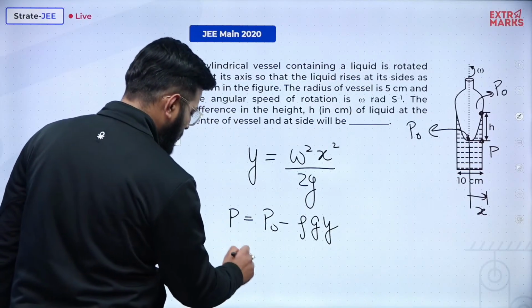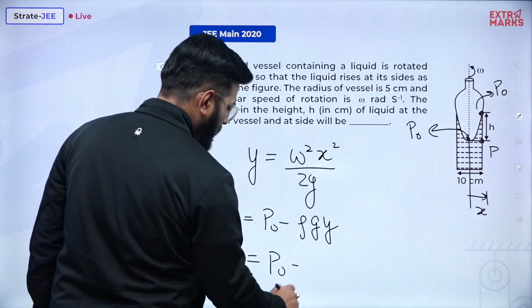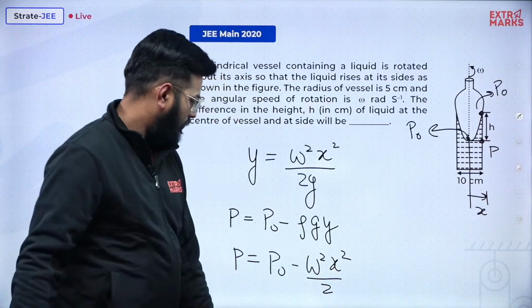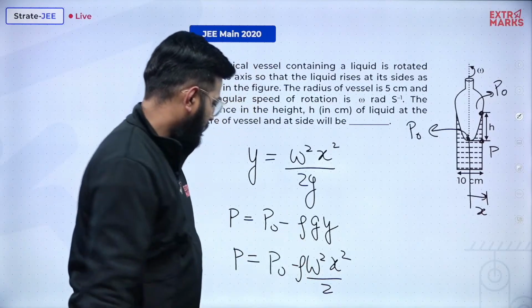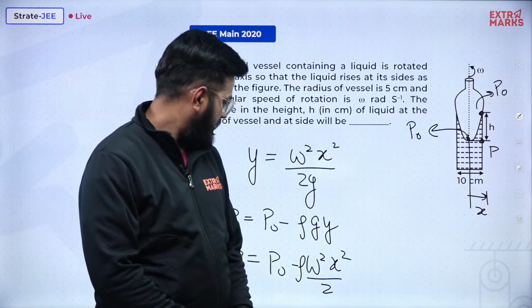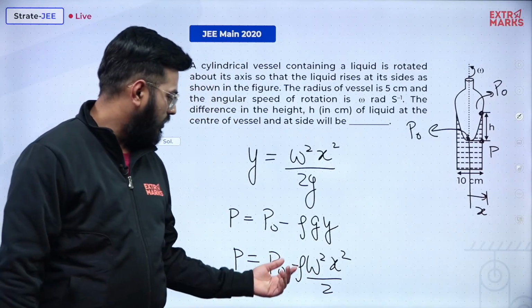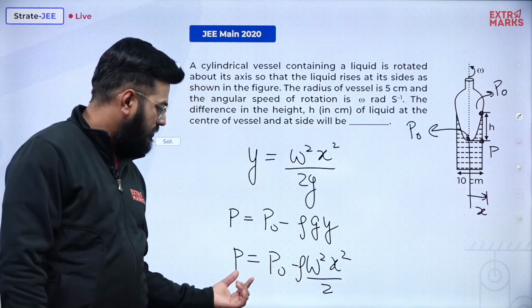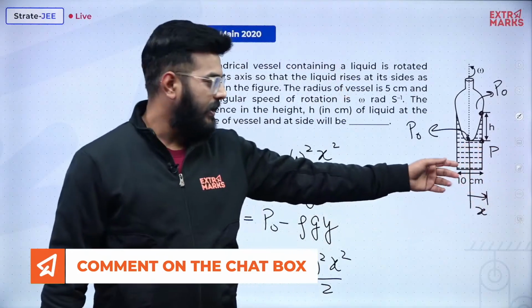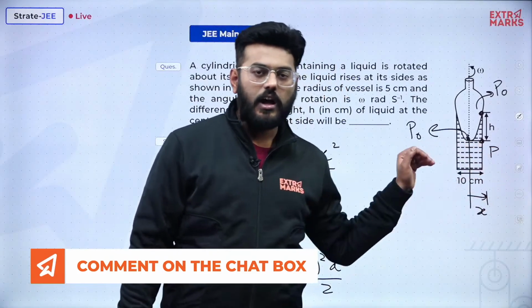On using calculus, what I can finally deduce is that the relation will come somewhat like this: P will be equal to P naught minus rho omega square x square by 2. Okay, omega square x square by 2, am I right? Yes sir, you are right. Okay, so this will be the expression that on using calculus can be derived very easily, not a big deal. So this will be the pressure change along the radius.